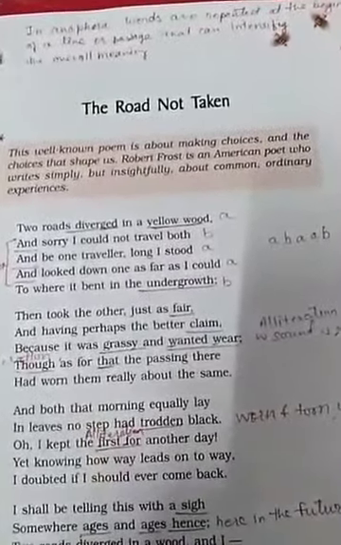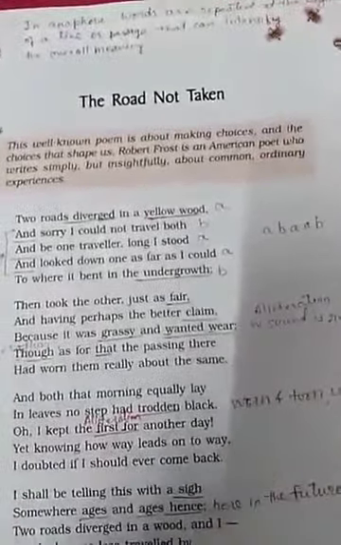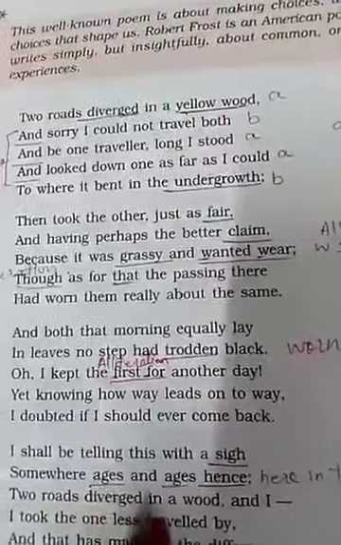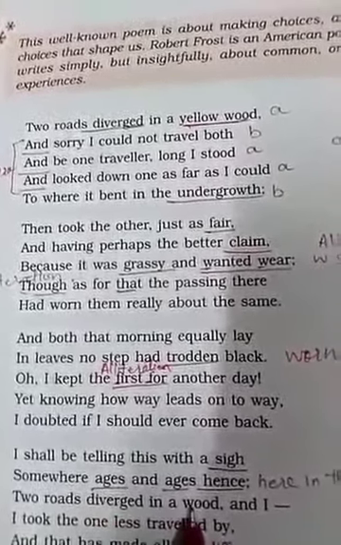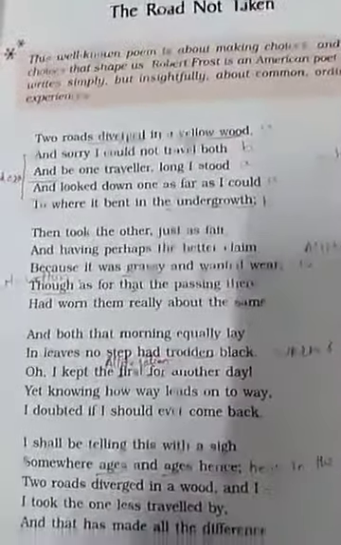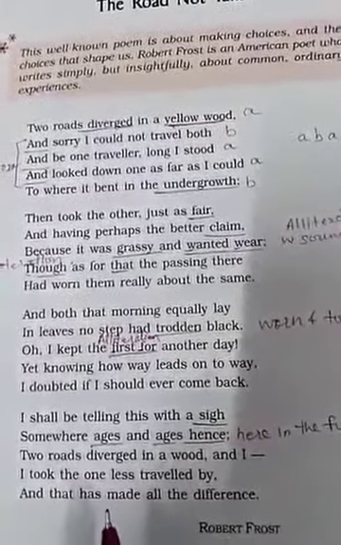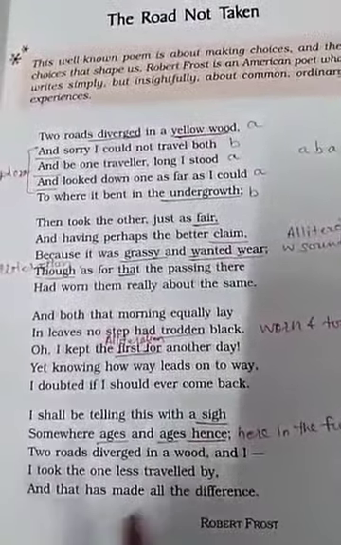The last figure of speech used in the poem is repetition. So what is repetition? In repetition, a word is repeated. Which word is repeated? Like "ages and ages." So ages is repeated. "Two roads diverged in a wood" is repeated in stanza 4. So that's why it is repetition in the poem. So that's all about the figures of speech used by the poet in the poem. Thank you so much.